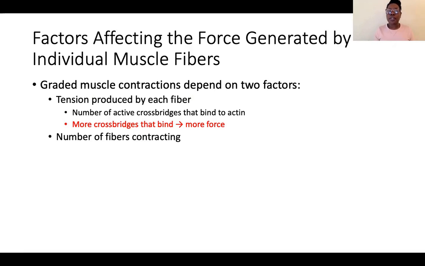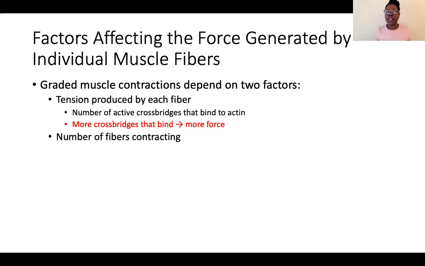Now, going a bit further, the amount of tension produced by a fiber is dependent on the number of cross-bridge cycles. So how many actin and myosin interactions are being made. If we have more cross-bridge cycles being made, we can generate more force, we can overcome heavier loads. The other thing that is dependent is the number of fibers that are contracting. Now, when you're lifting things every day, I'm lifting a piece of paper, again, my phone, a pen, light objects, the entire muscle is not actually contracting, right?